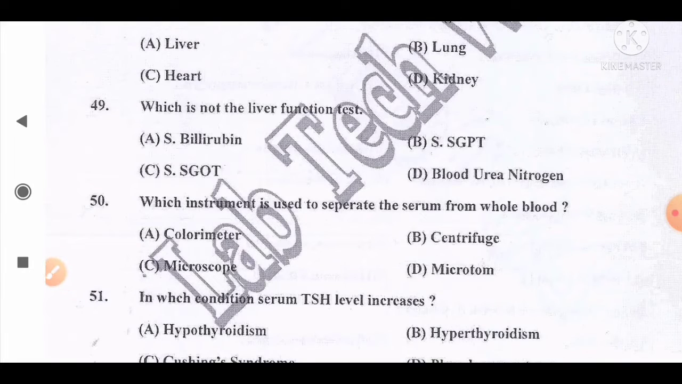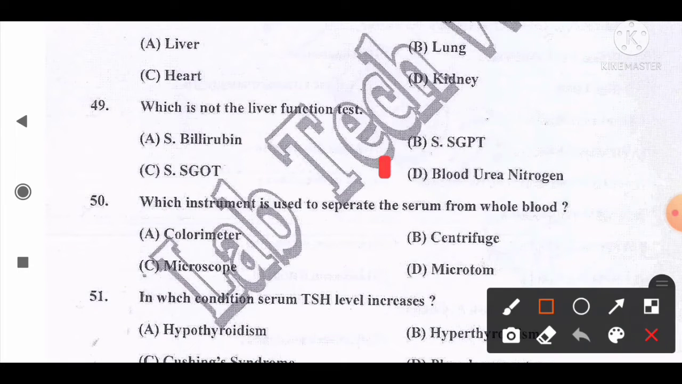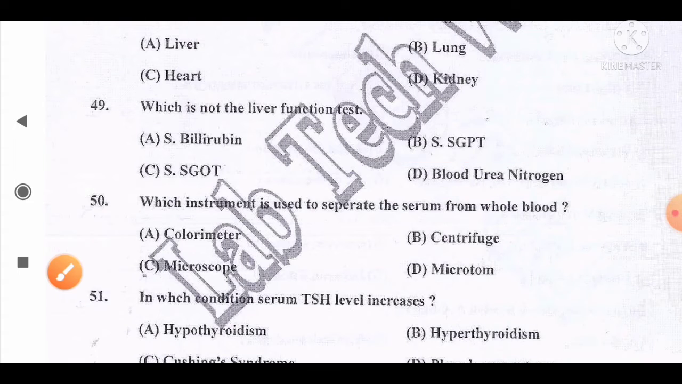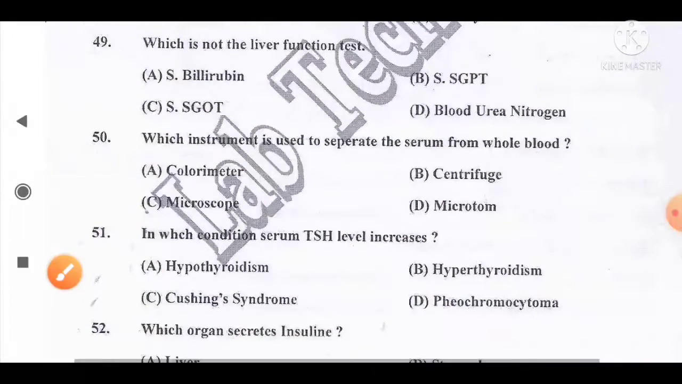Move to the next question, number 49. Which is not the liver function test? And the options are A, serum bilirubin; B, serum SGPT; C, serum SGOT; D, blood urea nitrogen. And the correct answer is option D. Blood urea nitrogen is not included under liver function tests, as it is a renal function test. So option D is the correct answer.